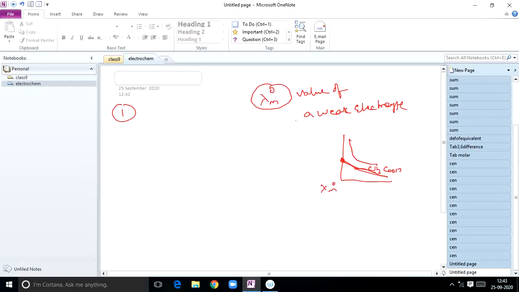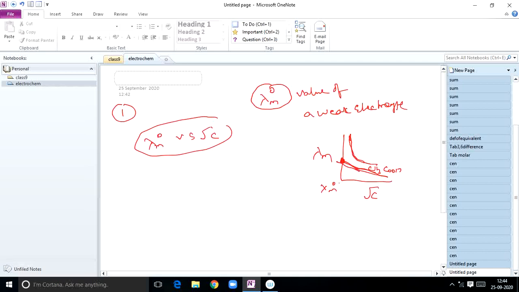But the lambda m naught value for a weak electrolyte can't be calculated using the graph of lambda m versus root c, because here the line is not touching the y-axis. For strong electrolytes it is touching the y-axis.